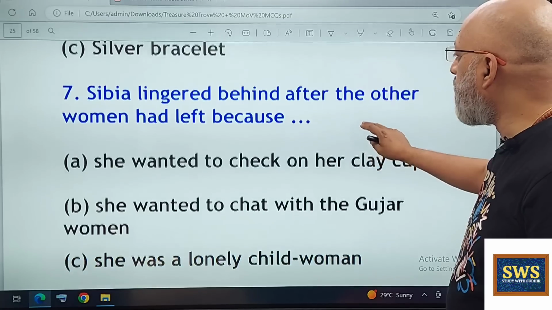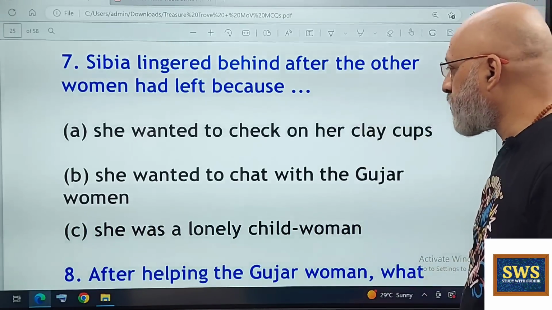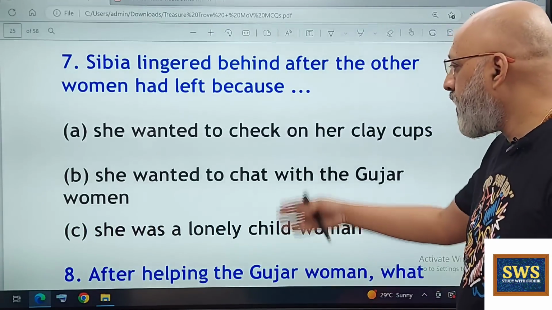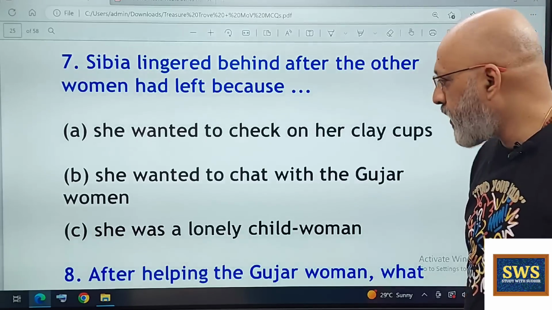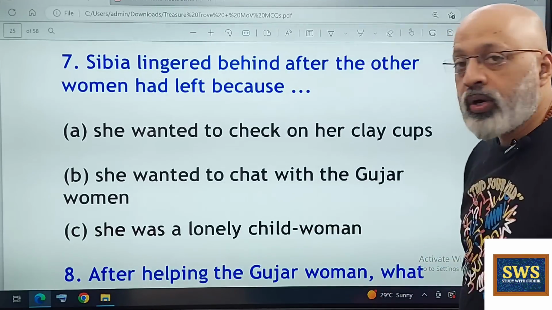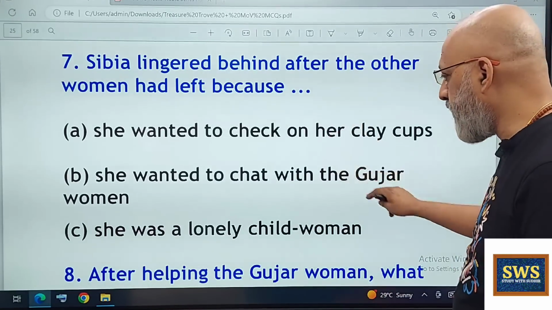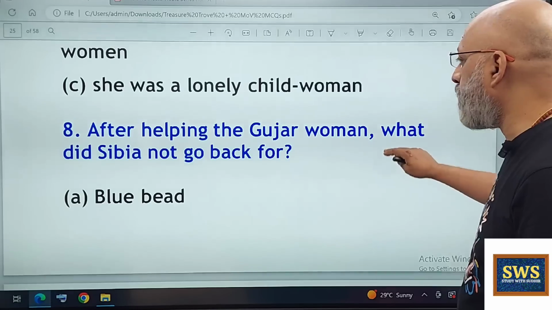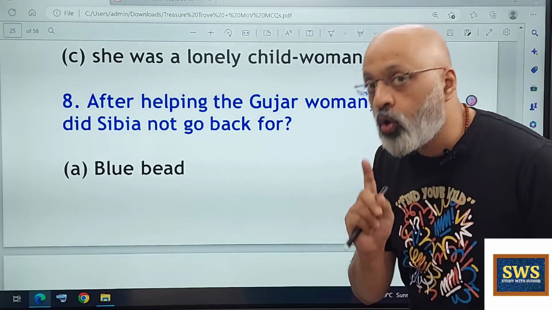Sibia lingered behind after the other women had left because she wanted to check on her clay clubs. She wanted to chat with the Gujar women. She was a lonely child woman. Pretty simple. Option A. After helping the Gujar woman, what did Sibia not go back for?